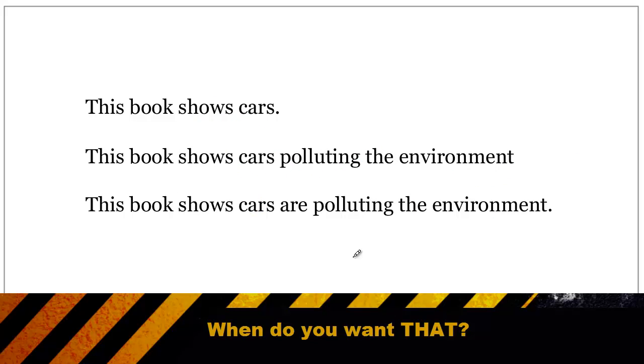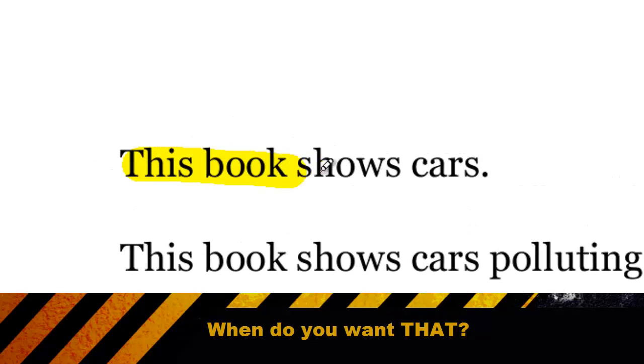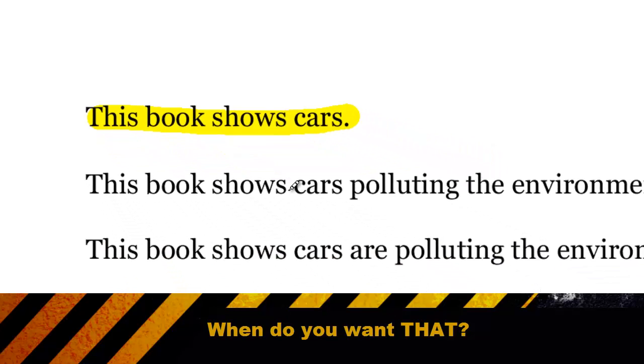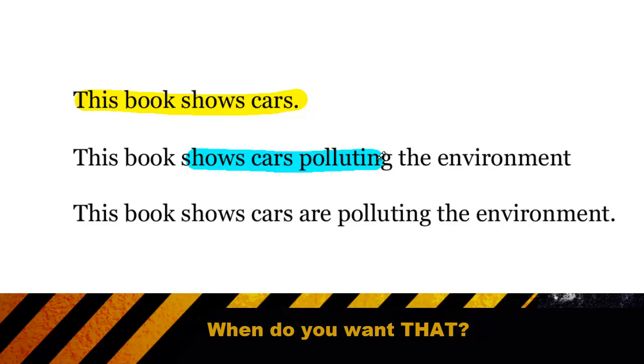Let's look at one more example. In this sentence, "this book shows cars," that's a complete sentence. And I guess we could visualize that the book is something like a book a child would read, where it just has pictures of cars. Now let's look at the two following sentences, where we have "a book that shows cars polluting," and then "a book that shows cars are polluting." In the bottom sentence, we have this extra verb, "are."